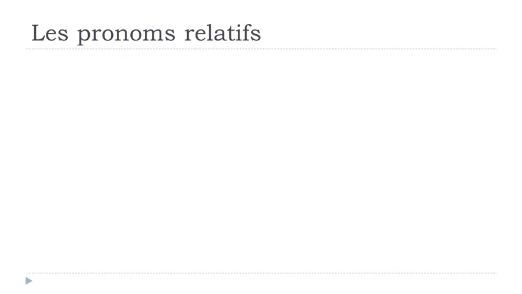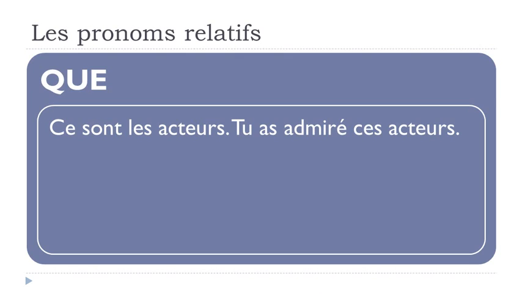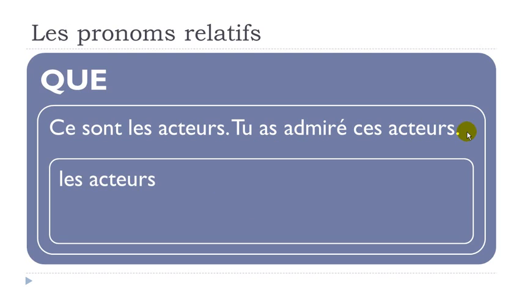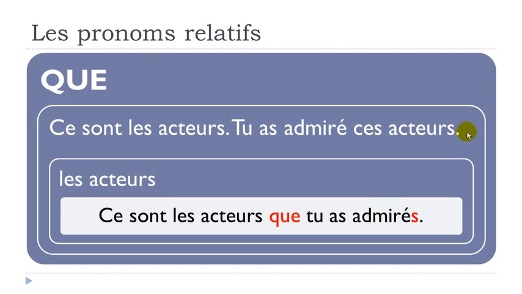If we've got the plural, like here, so masculine, but then the plural form, ce sont les acteurs, tu as admiré ces acteurs. We just don't want to repeat les acteurs. Ce sont les acteurs que tu as admirés, and then have a look here. We've got the mark of the plural, and it's S at the end. Same thing as usual in French, you don't pronounce it, but it's really important to remember that you should put the S at the end of your participe passé here.